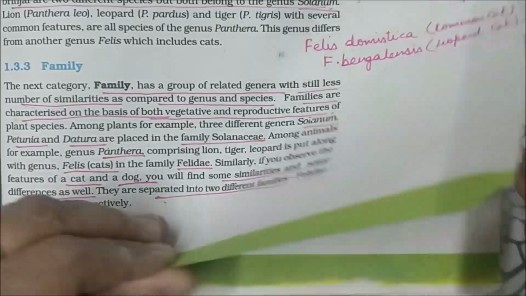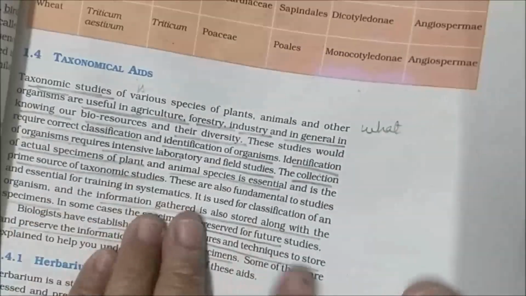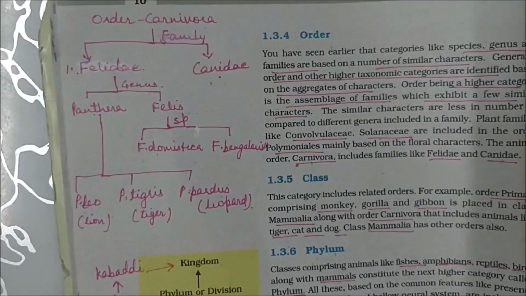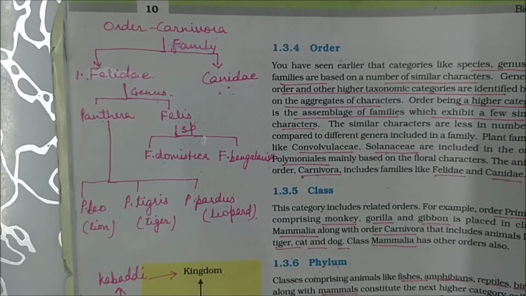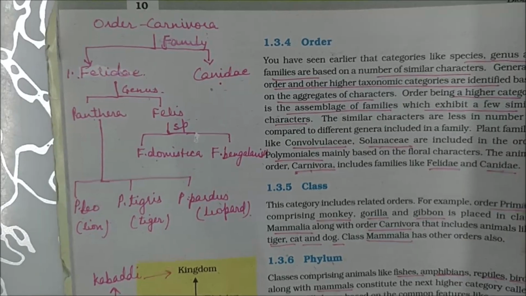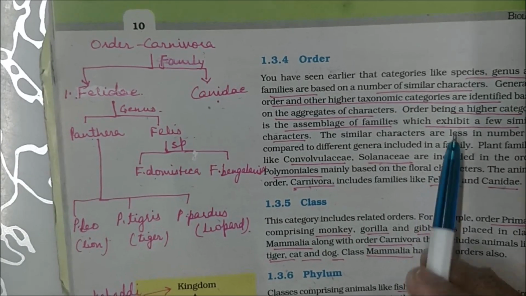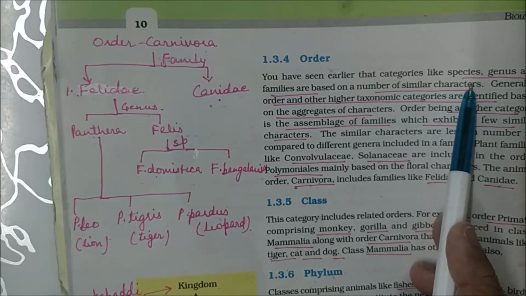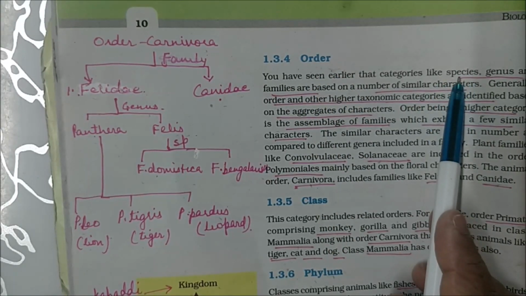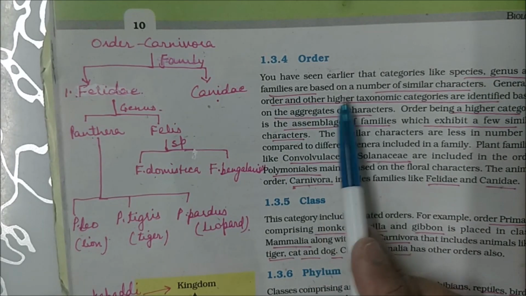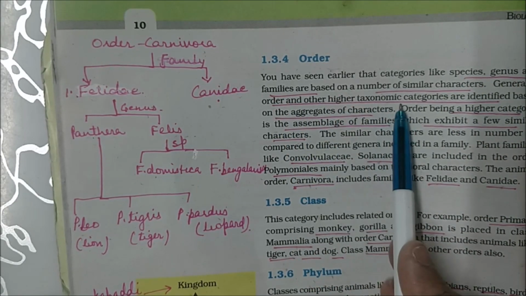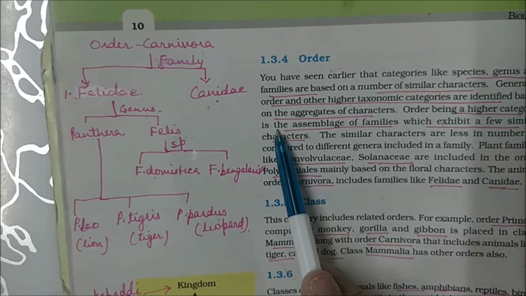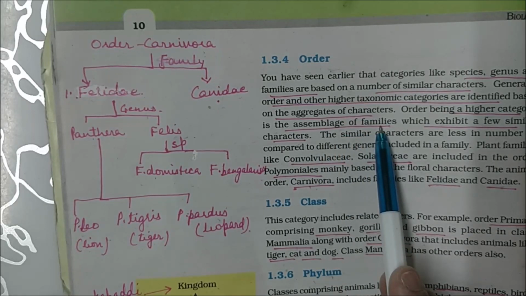Now look here. I have tried to explain over here. Let us first take order. What is the next category? Order. What is order? Species, genus, family, altogether they come into a higher taxonomic category, which is known as order. So order, being the higher taxonomic category, is the assemblage of families.